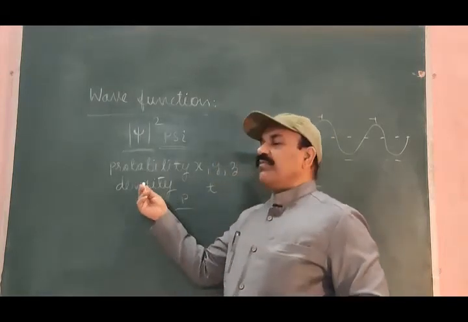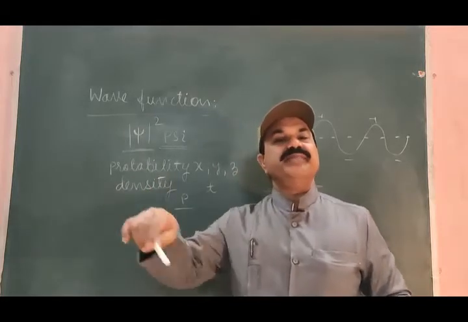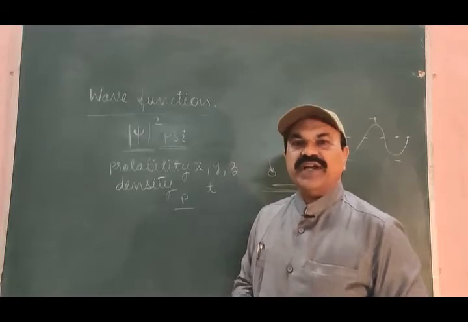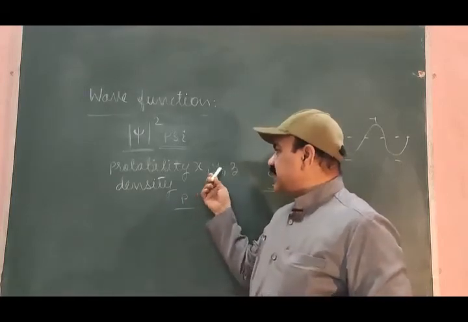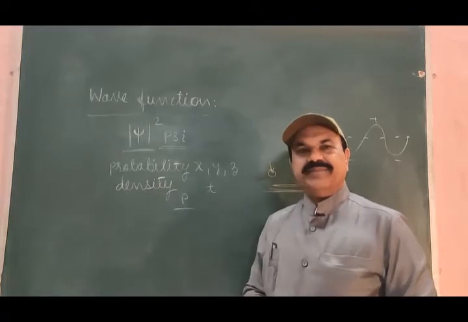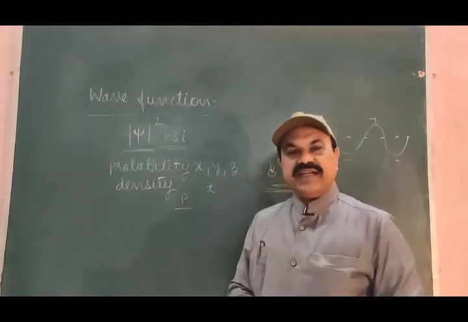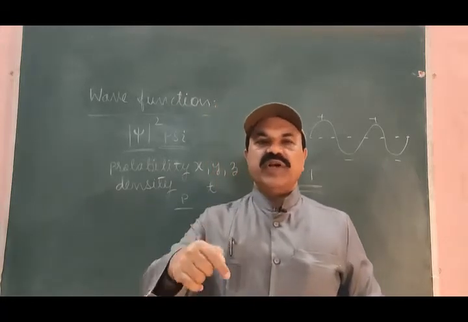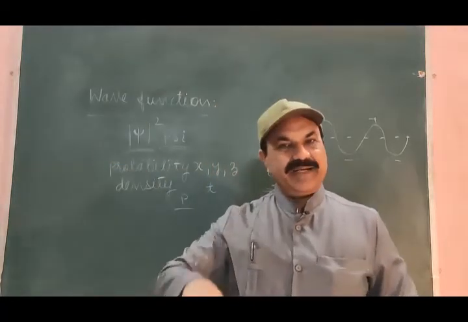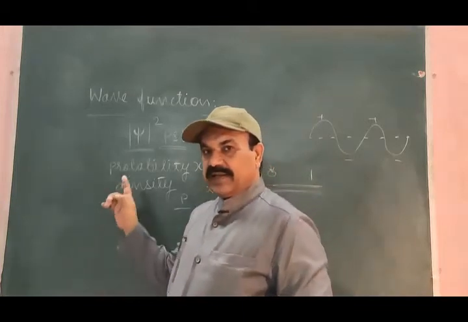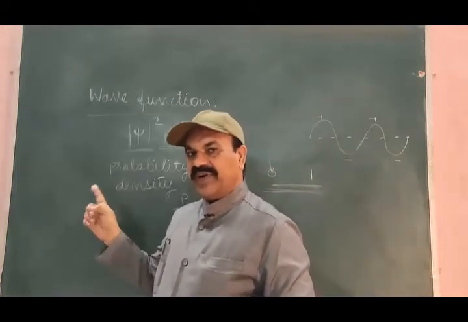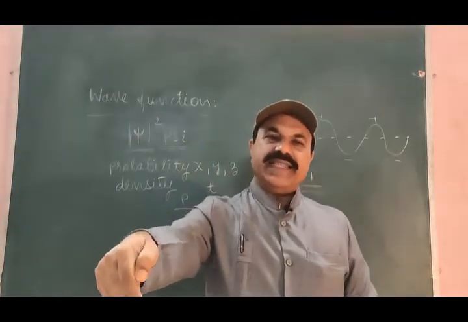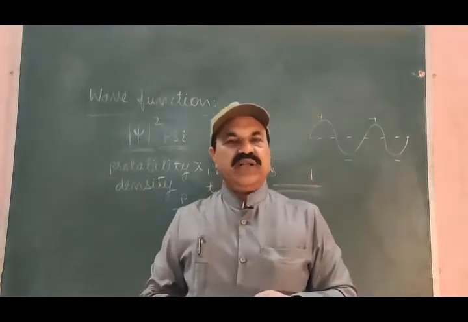If the value of this probability density is more at some place, when you are trying to locate the moving particle at some place at a certain time t, it means that there is more possibility of locating the moving particle at that point if the value of probability density is larger at that position at the particular time.